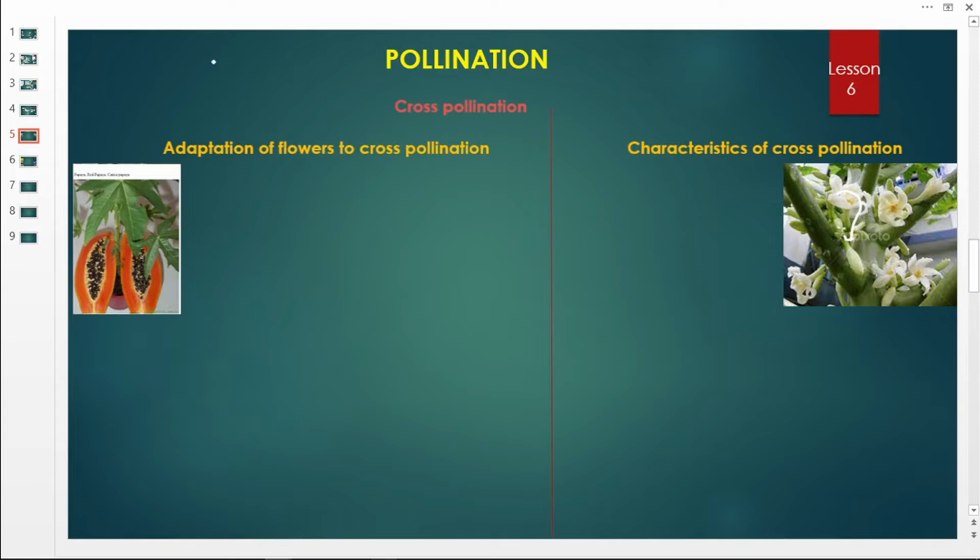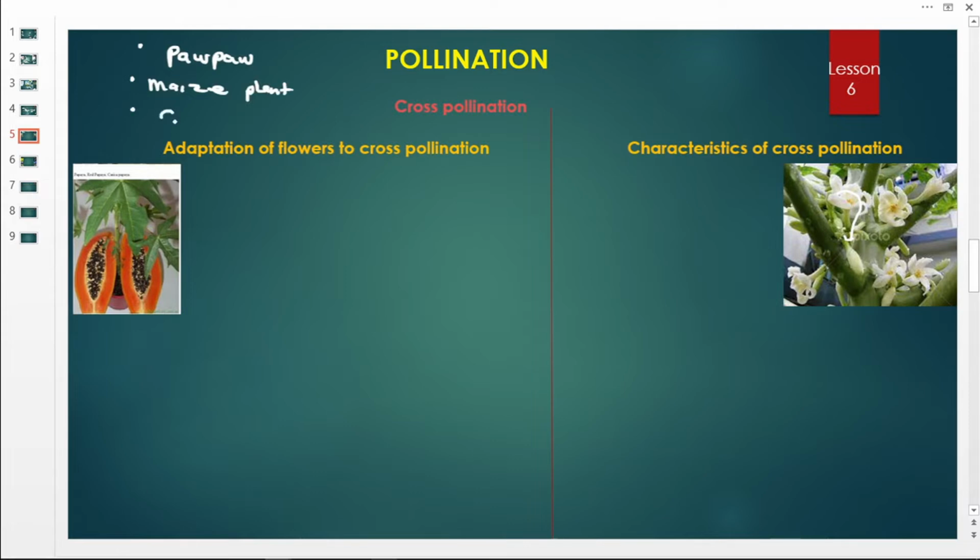And then, before looking at the adaptations and the characteristics, let us first cite some examples. Now, what are you seeing here? We have the purple plants, the papaya, which have cross pollination. Not only these ones, but also the maize plant. So maize plants have cross pollination.